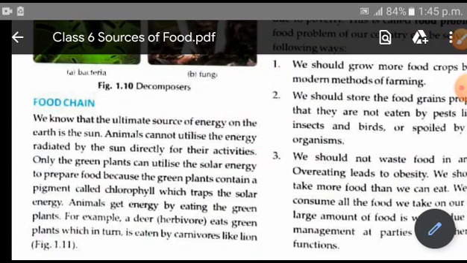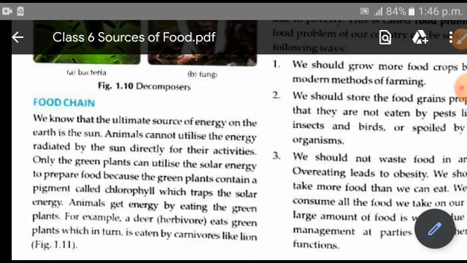Now these plants are consumed by any herbivorous animal, say a goat or cow, and this goat or cow is consumed by a carnivorous animal, say a tiger or lion. So see, initially one organism is eaten by another, and that organism is eaten by the next one.